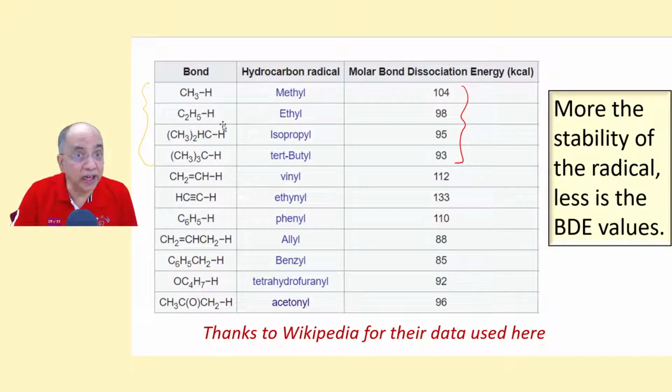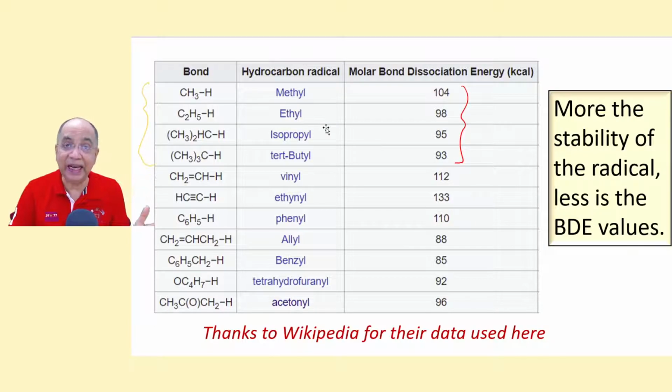But if there is ethane, the CH bond requires little less. Why? Because after breaking the CH bond homolytically, the radical that is produced, ethyl radical, is stabilized by 4 RSS. Similarly, this is isobutane, and this CH, this is secondary CH. This still needs little lesser energy. Why?